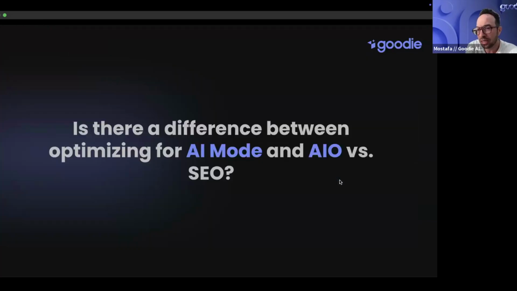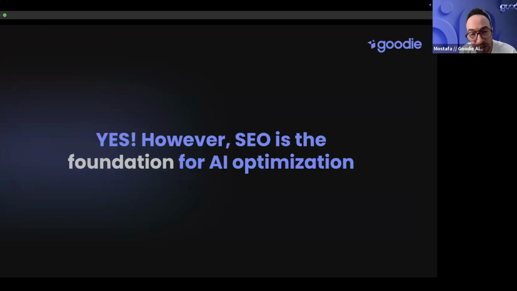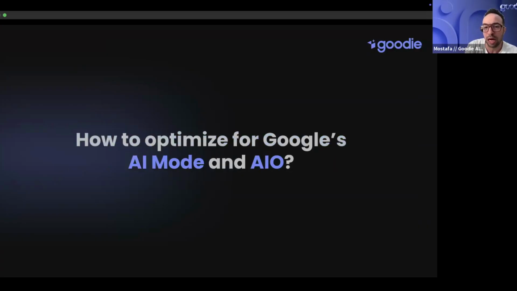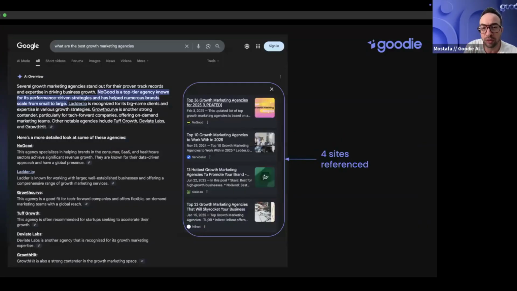Is there a difference between optimizing for AI Mode and AI Overview versus SEO? That's another question that we get. The answer is obviously yes. However, SEO is foundational for AI optimization. That's the answer we always give when we talk about AEO and GEO: SEO is the foundation, and you can think of this as SEO 2.0 to make it easier for everybody. So how do you optimize for Google AI Mode and AI Overview?